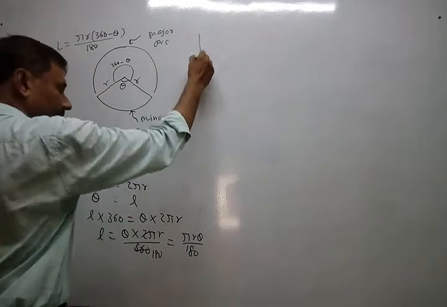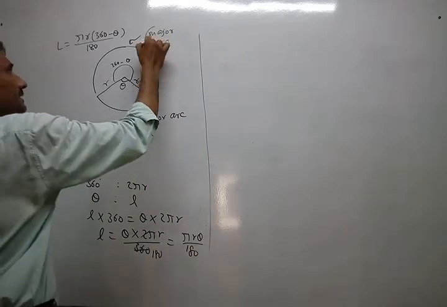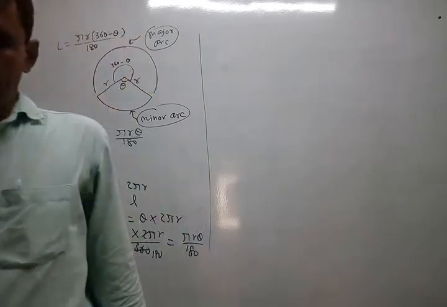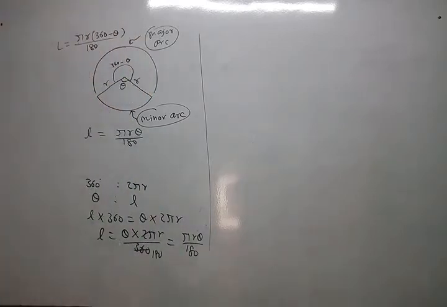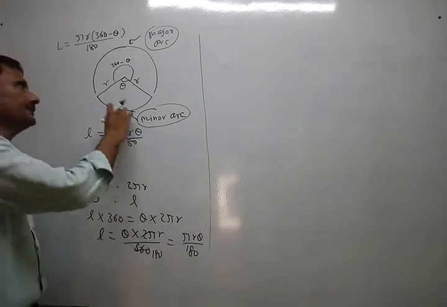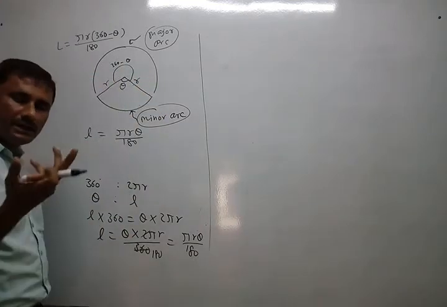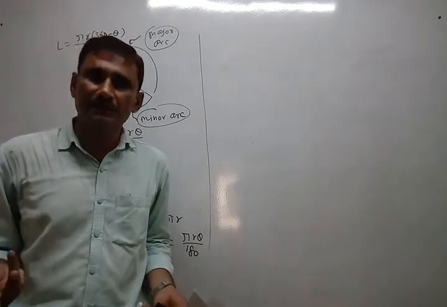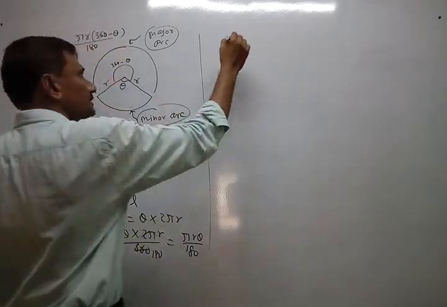You study one part related to the major arc and minor arc. Two parts. If it is exactly half, then it is a semicircular arc. You know, a semicircular arc is nothing but pi r, half of 2 pi r. Okay. Now, just look here.